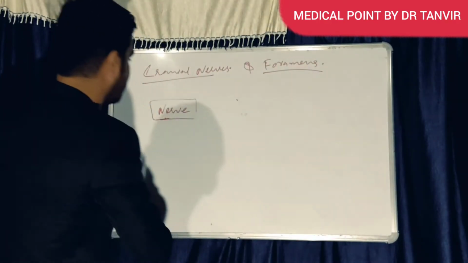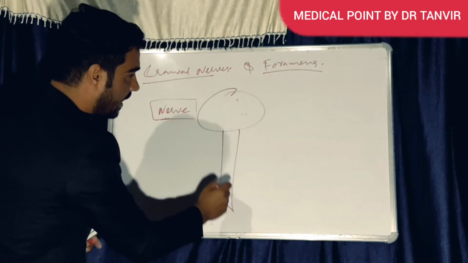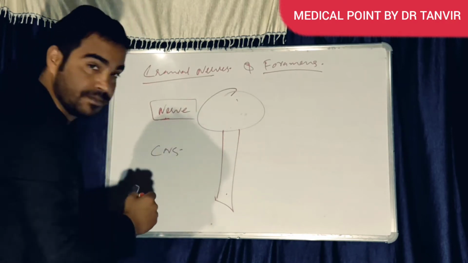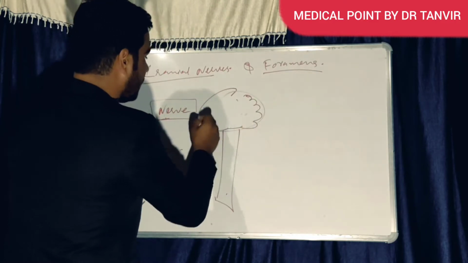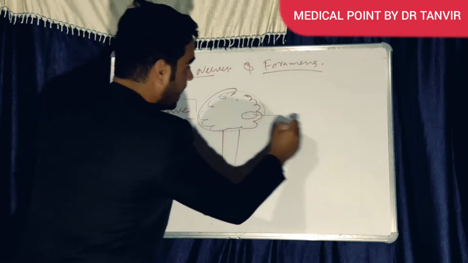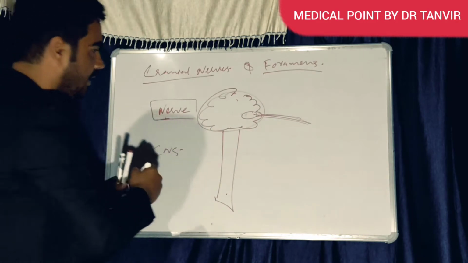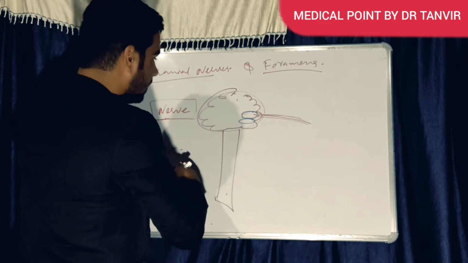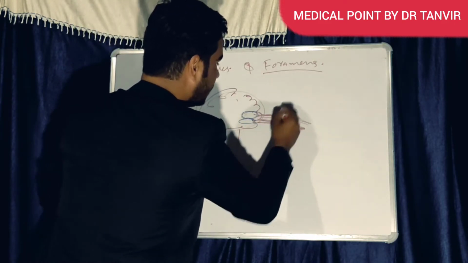This is a brain and this is spinal cord. Brain and spinal cord are part of the central nervous system. In the central nervous system, here are cell bodies. From the cell body, axons are coming out. A group of axons together is called a nerve.